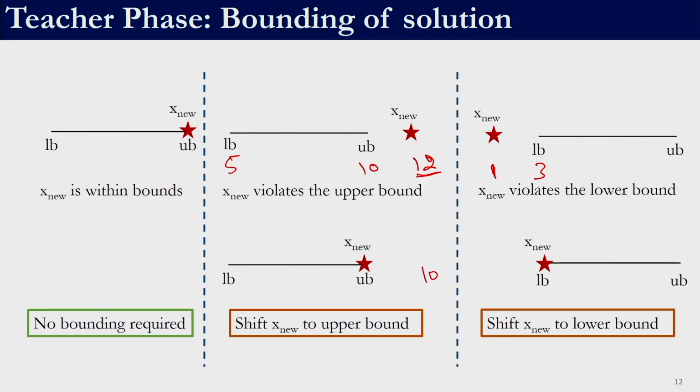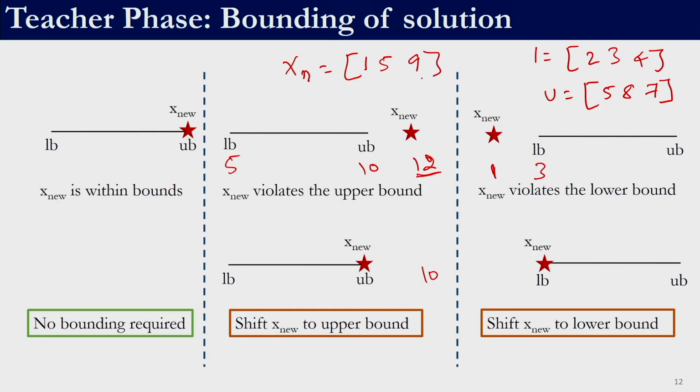So, for example, consider a 3 variable problem where the lower bound is 2, 3, 4, and the upper bound is, let us say, 5, 8 and 7, right. Let us say I have generated a new solution which is 1, 5 and 9.